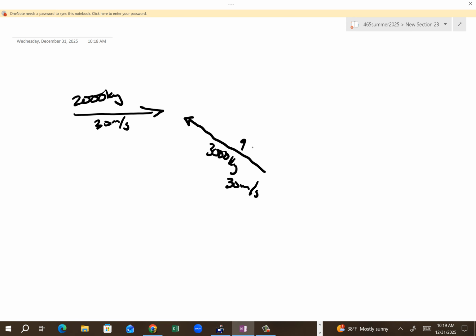Well, that's 90,000, and then this is 60,000. This angle here is 45 degrees.